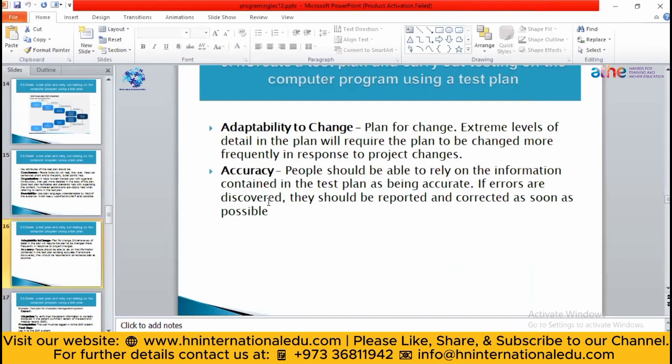Then it should be accurate, means don't add unrealistic information there. Means your test plan shouldn't say that I will apply this test plan on a data set of 200 people, or 200 data. So you can't do that. For that purpose, your information should be accurate.